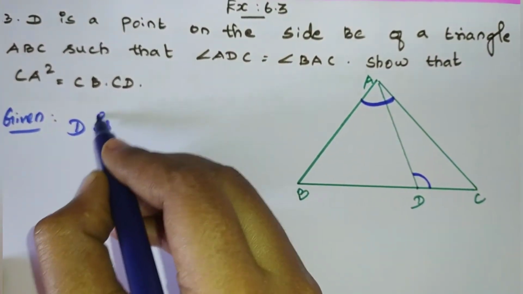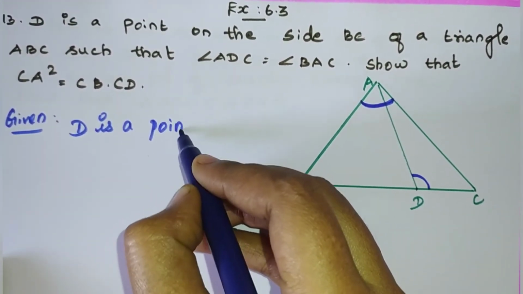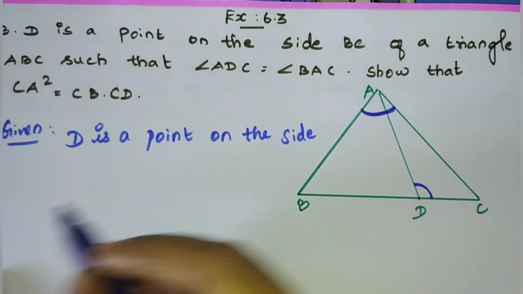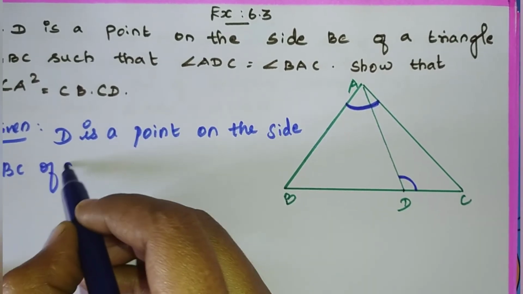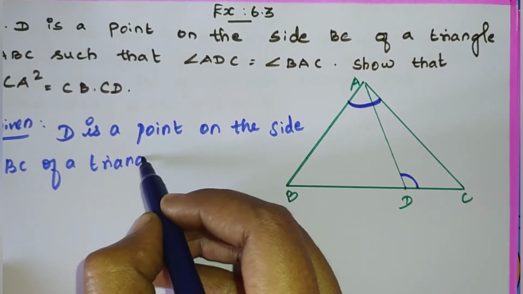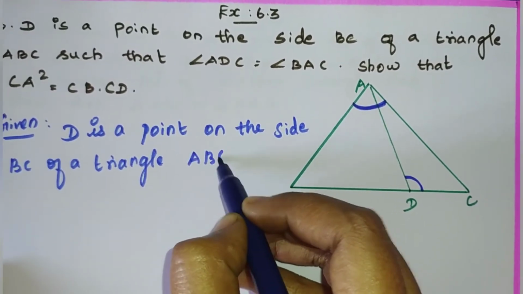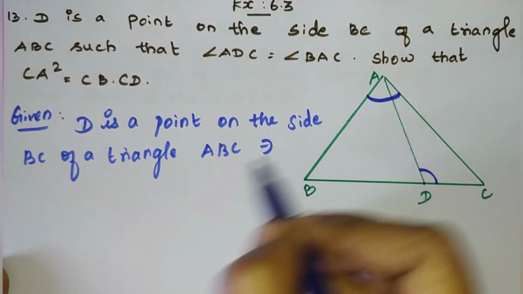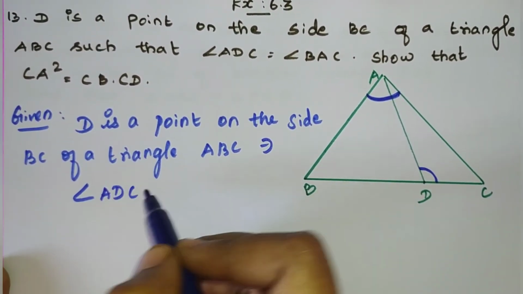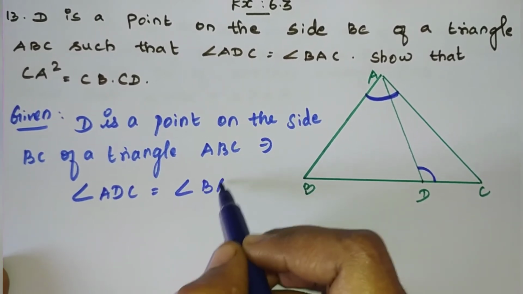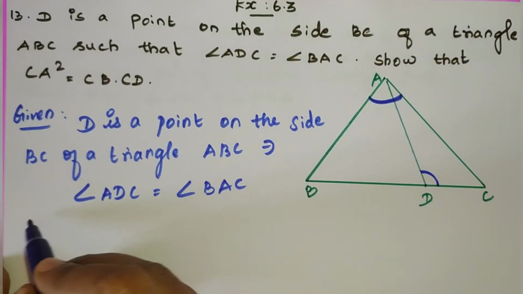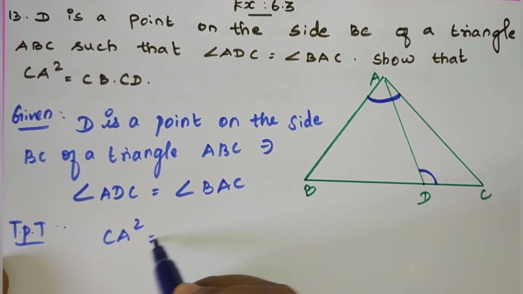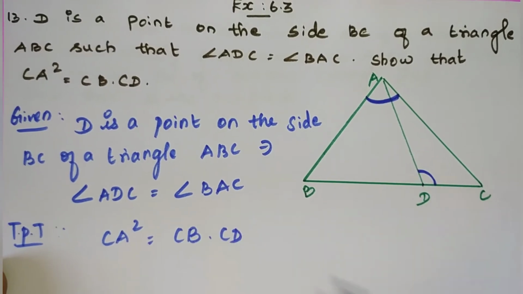D is a point on the side BC of a triangle ABC, and another thing is the angle ADC is equal to BAC, that is given in the question itself. Then to prove that, what we have to prove? CA square is equal to CB into CD.